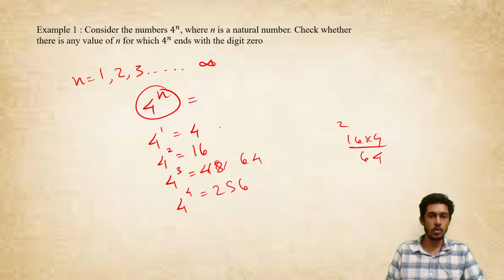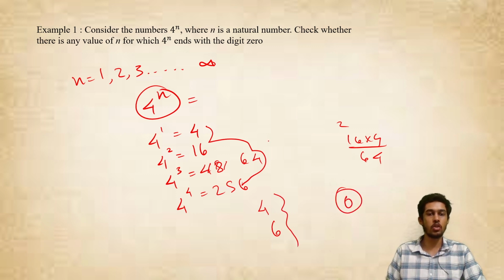Here if you observe, you can observe a cyclicity. There is 4 here in the unit digit, and then 6 comes, and then 4 comes, and then again 6 comes. And then again if I do now this into 4, again 4 only will come in the unit digit. After that 6 will come, and so on, it keeps on going on. Basically 0 will never be the last digit of any power of 4.